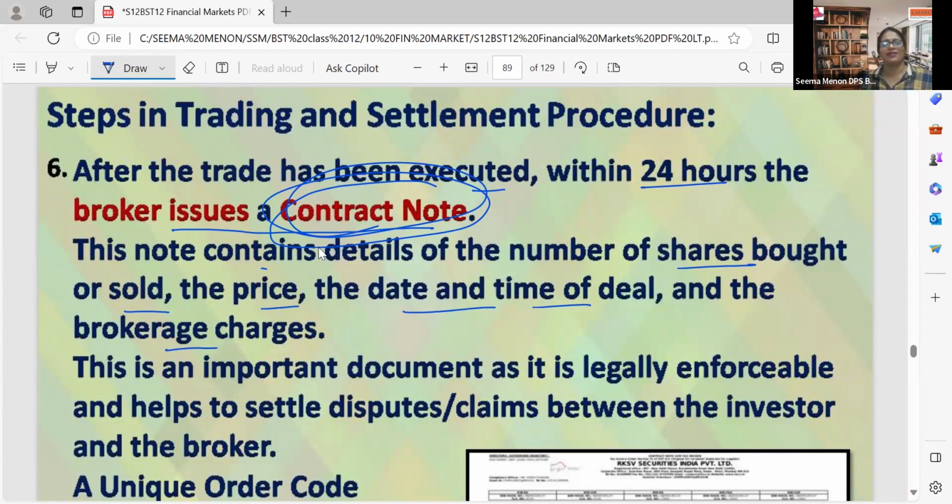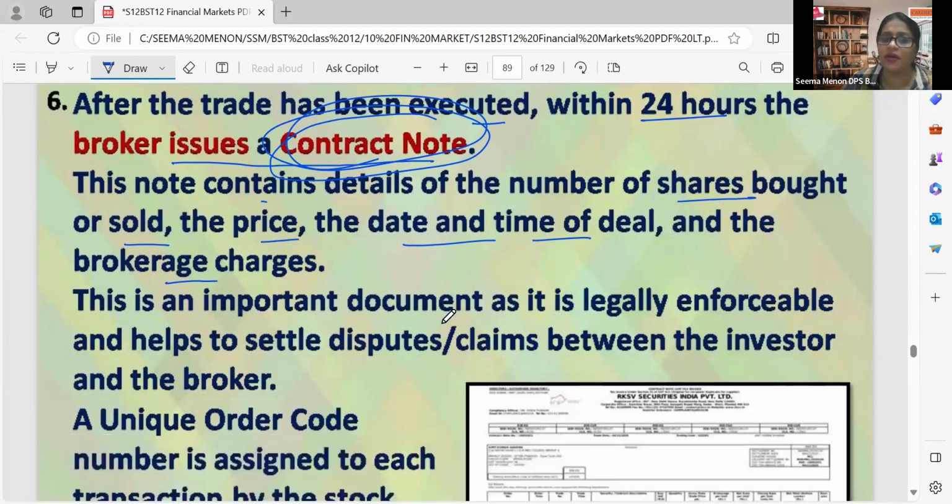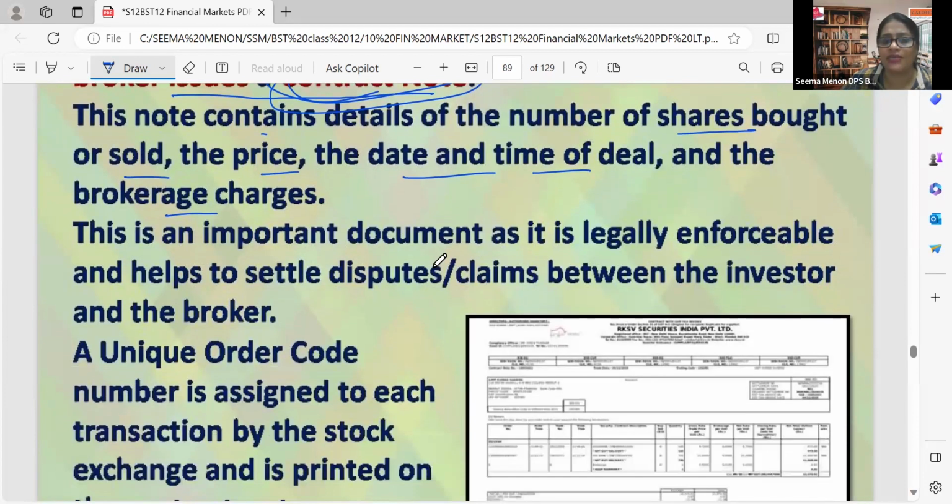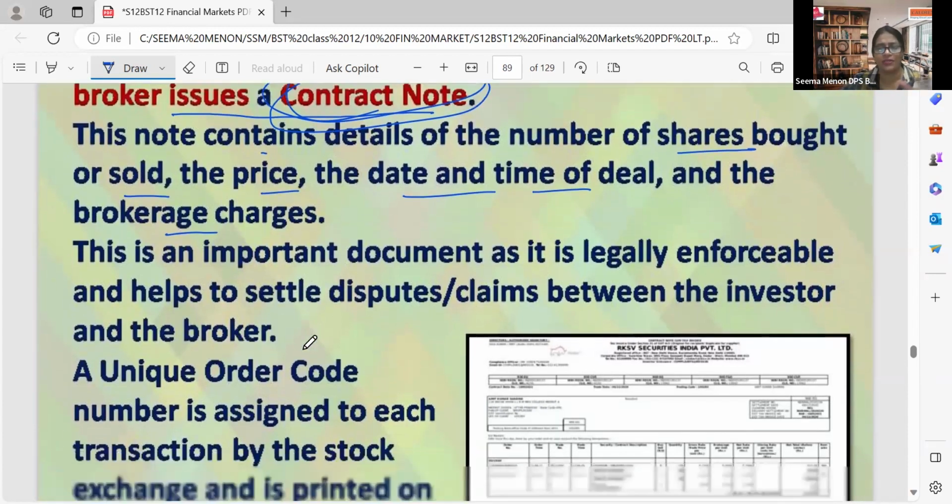If any brokerage charges are there, that will always be there for the broker. This is an important document, which one? The contract note, as it is legally enforceable and helps to settle disputes or claims between the investor and the broker. If any clash or dispute comes between investor and broker, this is the best evidence.